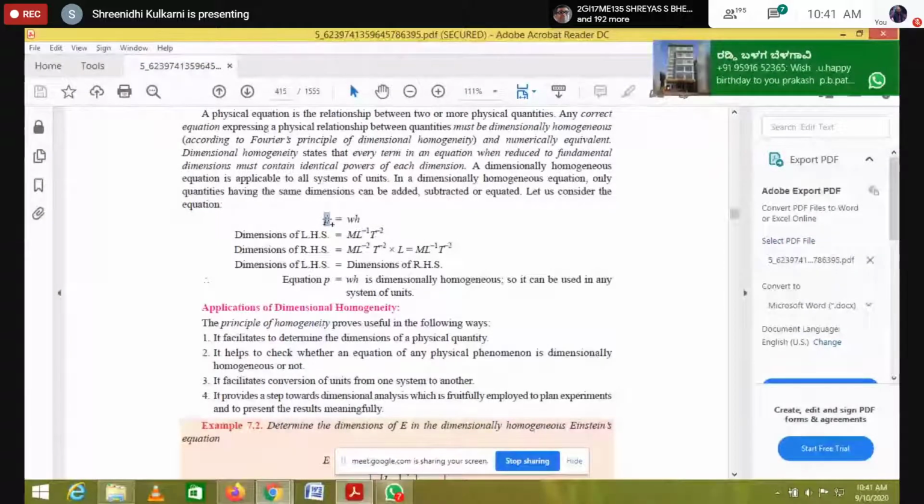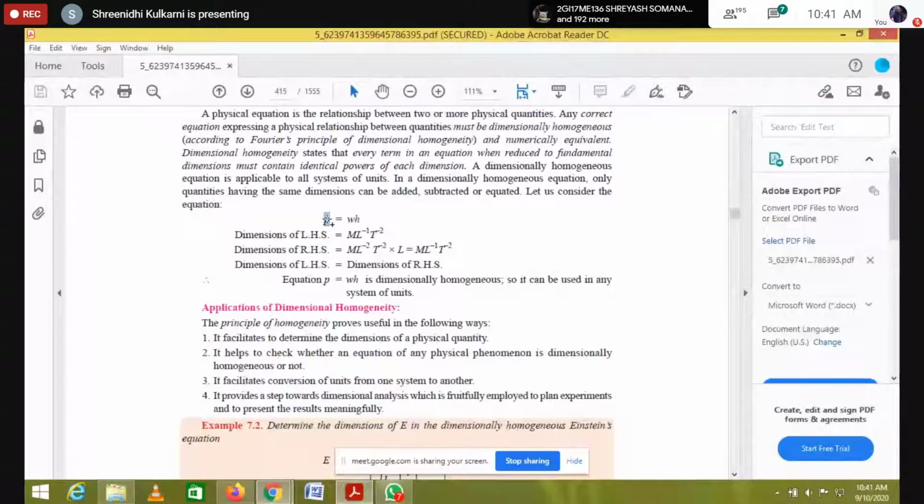Here they consider power, which I directly write as watt because it is energy. Instead of this I consider discharge, which is area into velocity.